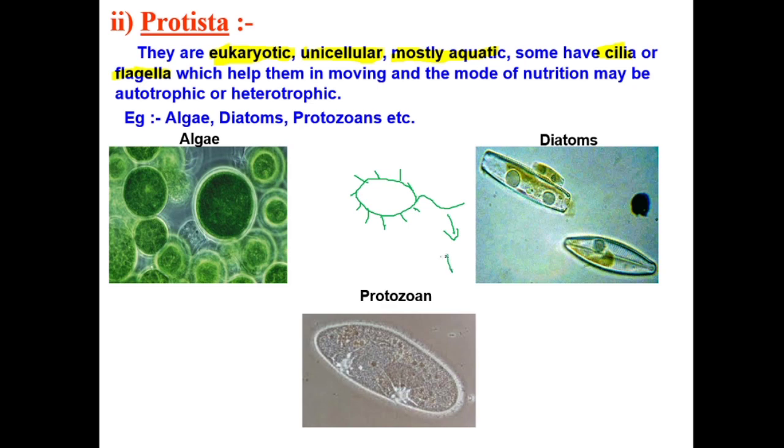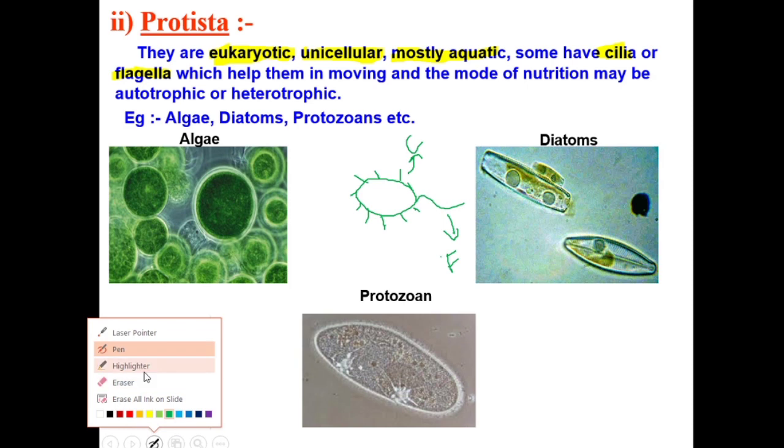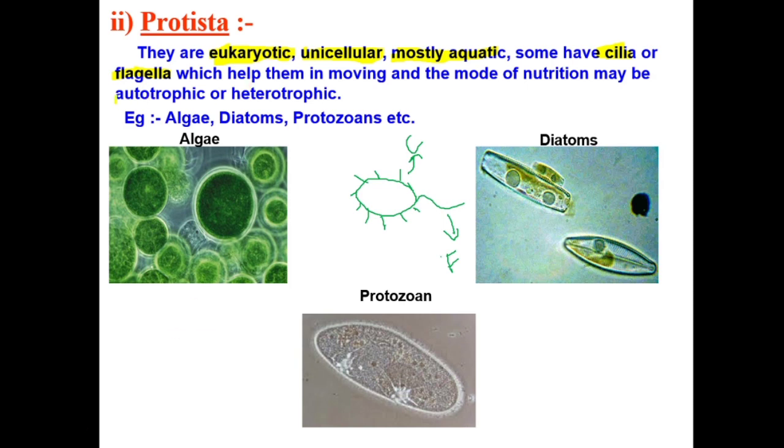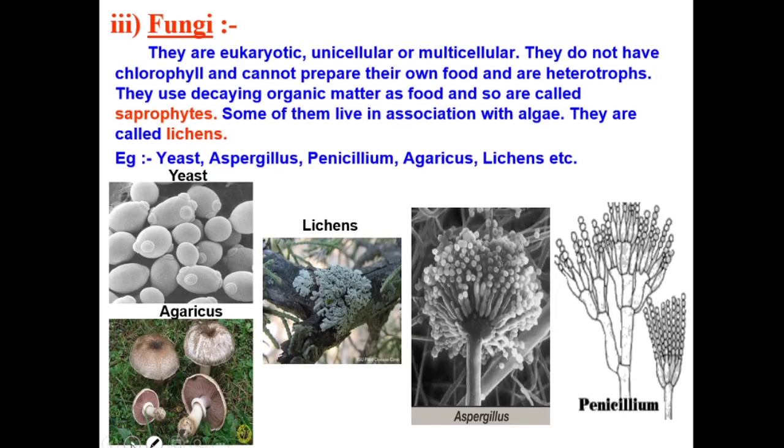So this is our flagella and this is our cilia. Cilia and flagella help them to move from place A to place B. They may also show autotrophic nutrition or heterotrophic nutrition. Examples: algae, diatoms and protozoans. Protozoans means like amoeba, which we have seen, and paramecium. All of them are protozoans.